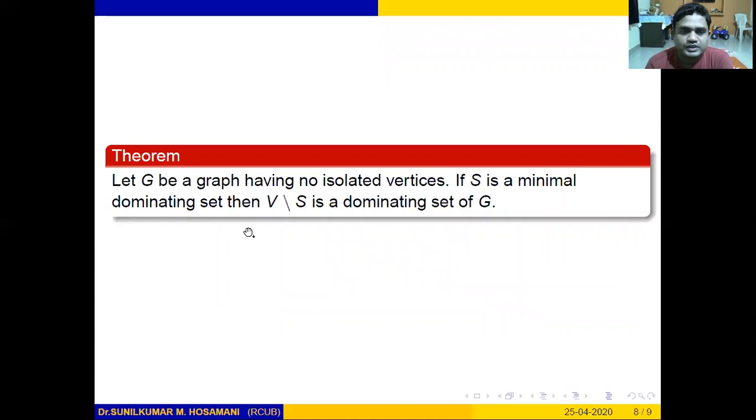We have one more theorem. Let G be a graph having no isolated vertices. If S is a minimal dominating set, then its complement is also a dominating set. This is a very important theorem, which will be used for obtaining bounds for the domination number. The meaning of this theorem is, if S is a minimal dominating set, then its complement, that is V minus S, is also a dominating set.